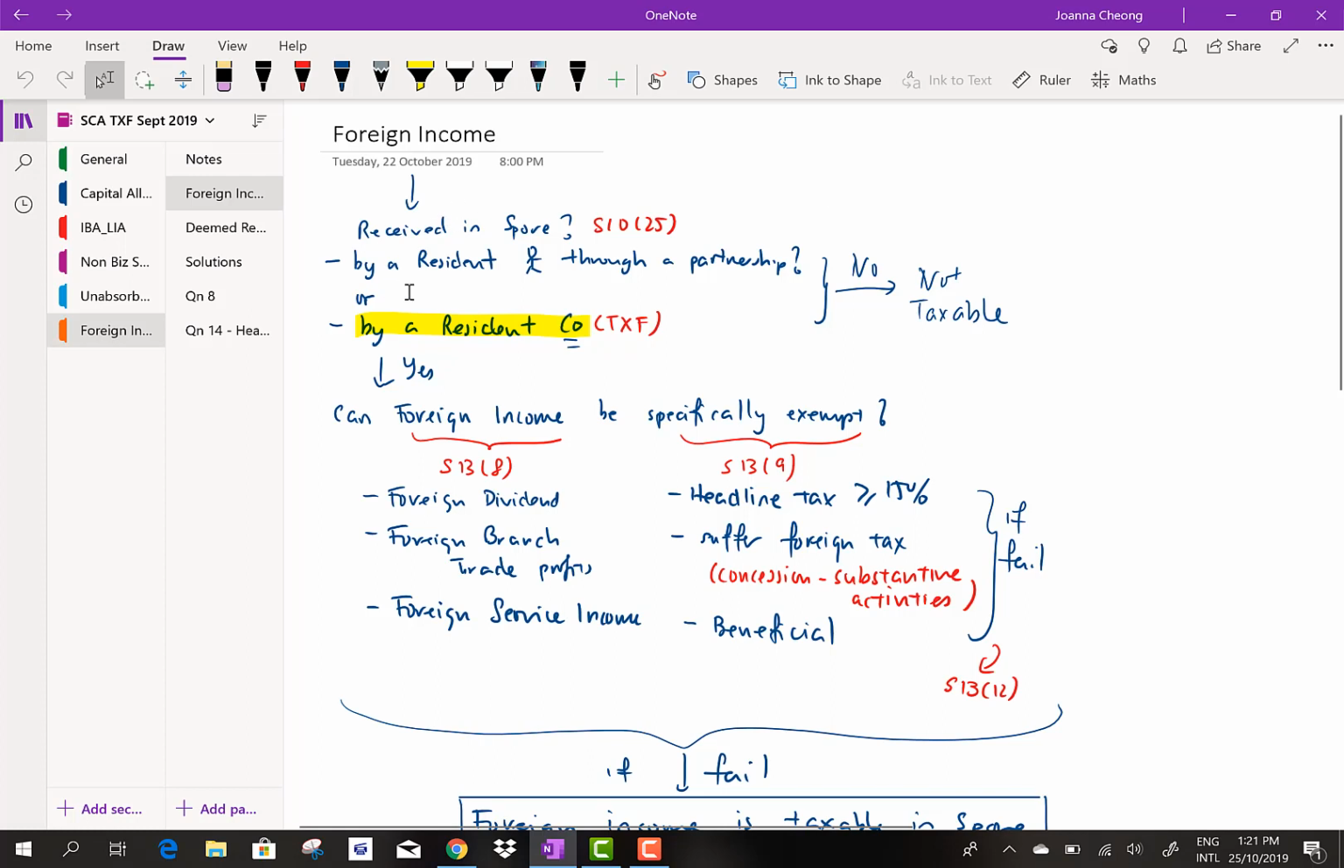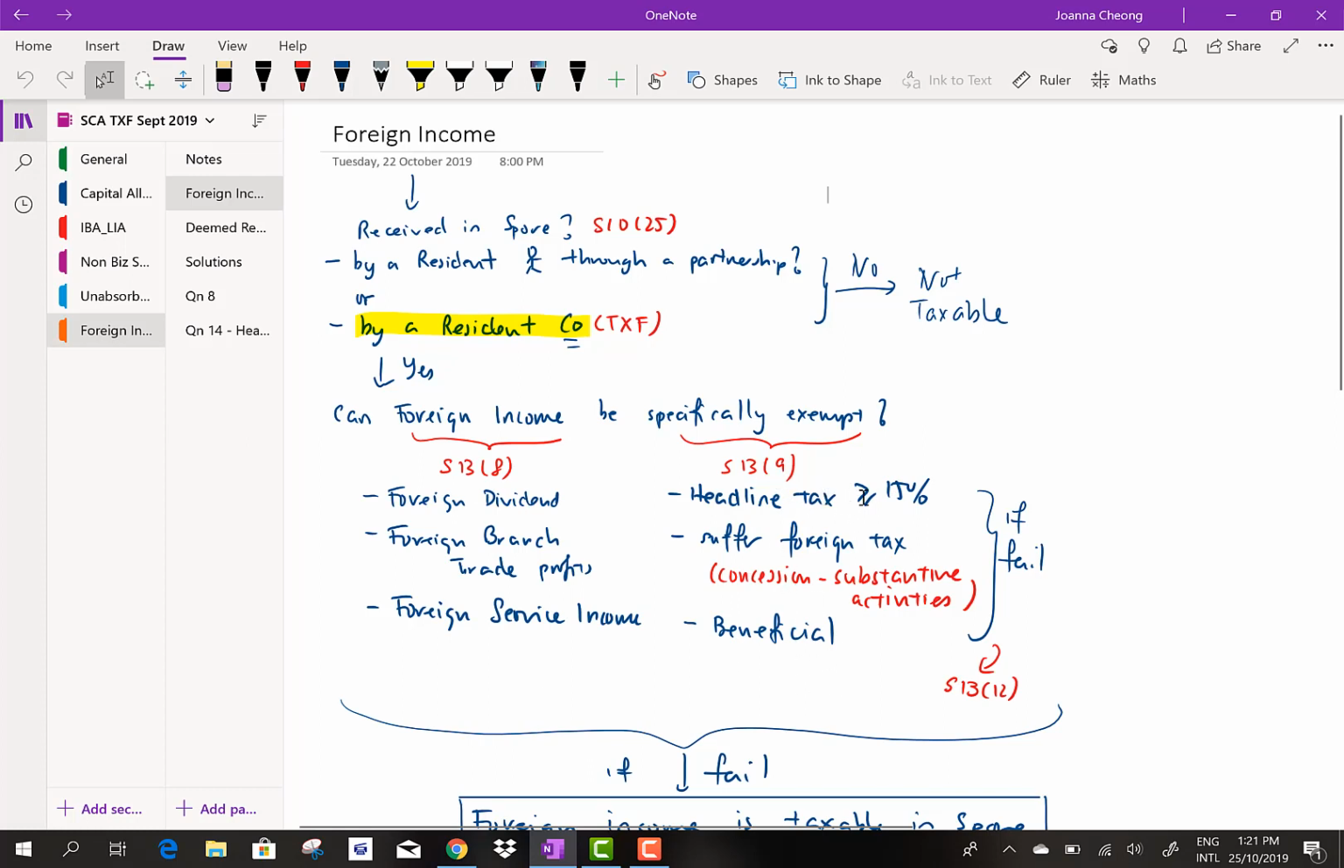So first question to ask is the income received in Singapore? Yes, according to the question, it was received on the 12th of February 2018. Is it received by a resident company? Well, yes, because Heartbreak Enterprise is a Singapore resident company. Now, is the dividend they receive one of the income here? Yes, it is a foreign dividend. So the next part is, are all the conditions here satisfied?